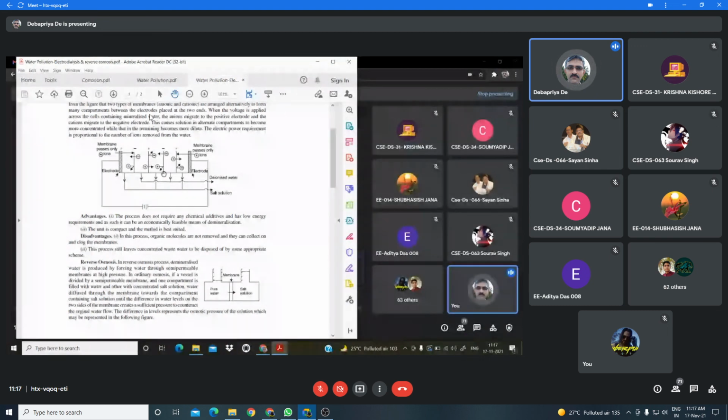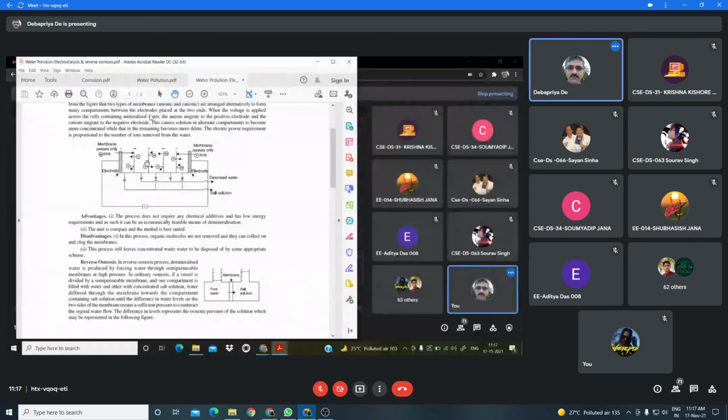And that deionized water can be collected. In this process, the salt which contains both cations and anions, and which is responsible for higher TDS value, can be removed by the electrodialysis process. And you see in this region, the cations and anions which are present in the water are accumulated.